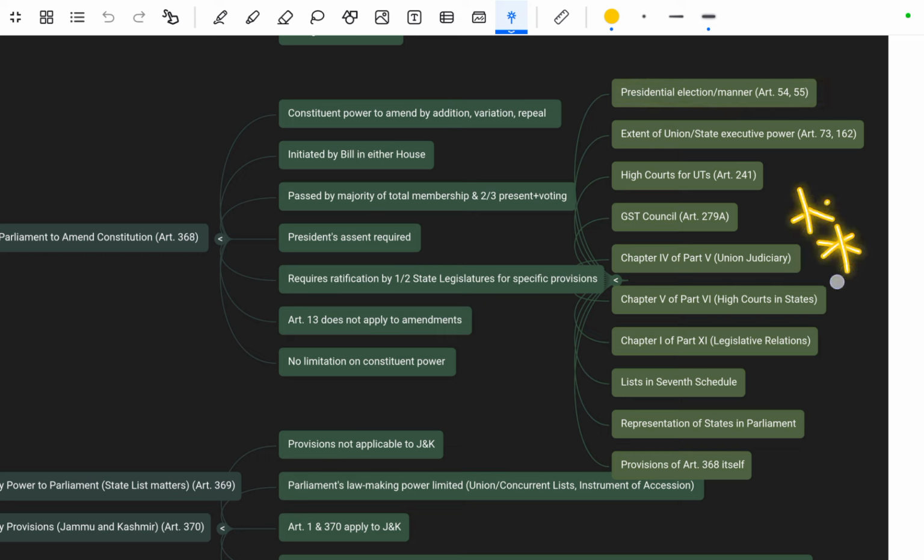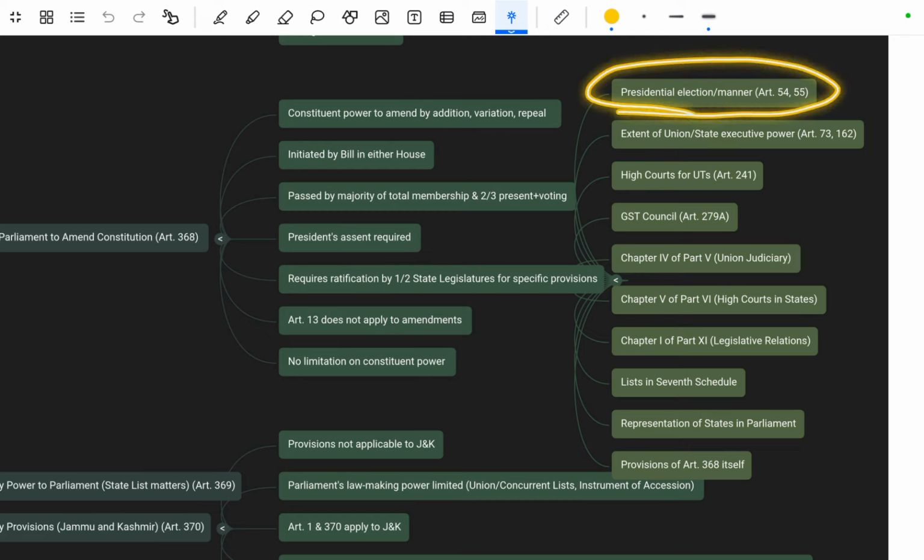Remember this, these are very, very important, asked multiple times in previous year papers. If you have seen the previous year papers, then you will not miss it at any cost. Okay, so next, these are mentioned about the President election and manner.